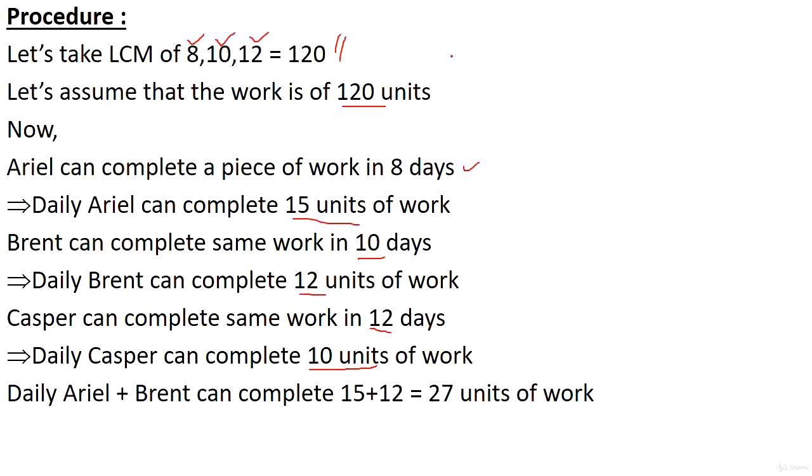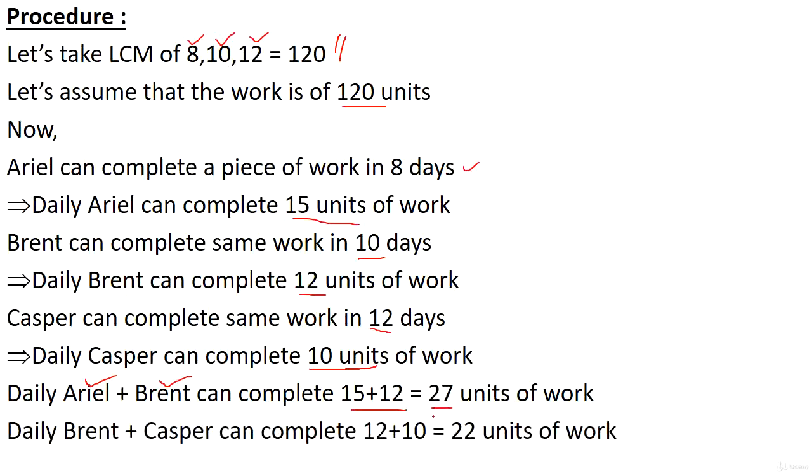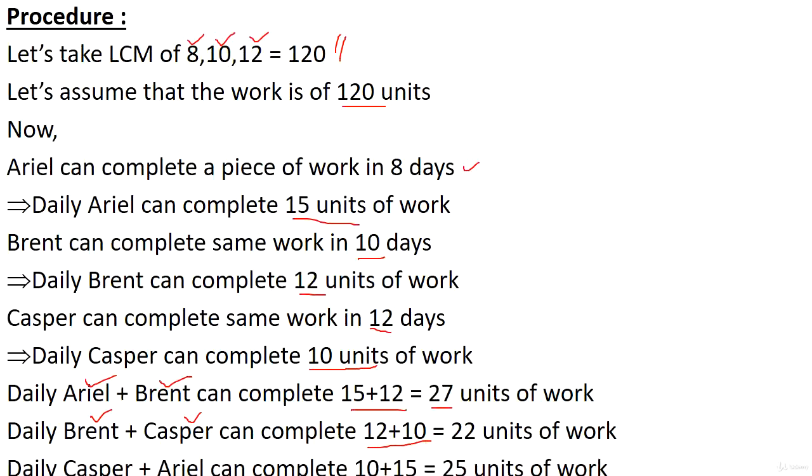Now 2 people can work on any given day, right? So let's take the combinations. Now if you take Al and Brent, they can complete how much? 15 plus 12, that is equal to 27 units of work. Also, if you take Brent and Casper, they can complete 12 plus 10, that is 22 units of work every day. And if we take Casper and Al, then they can complete 10 plus 15, this is equal to 25 units of work.